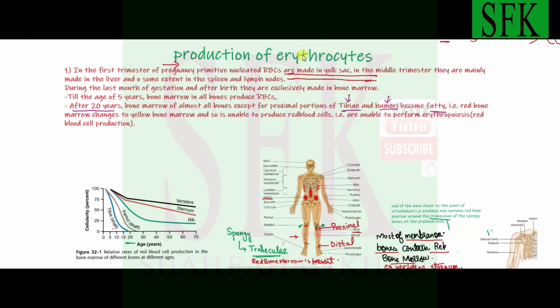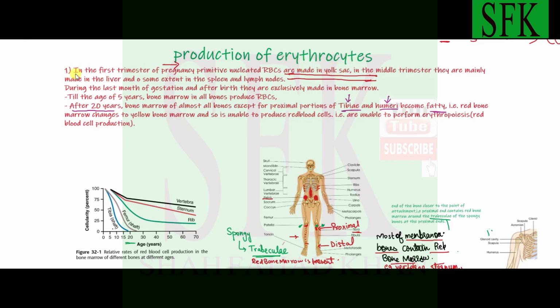So now, production of erythrocytes. What are erythrocytes? I told you that they are red blood cells, the most abundant single cell type found in the body, around 25 trillion, and found in the blood, roaming around in the blood. Now, there are three stages in which erythrocytes are produced at different times of life. At different stages of life, they are produced by one tissue, then by other organs, other tissues, and there are basically three different parts of the body where the erythrocytes are produced at different times of life.